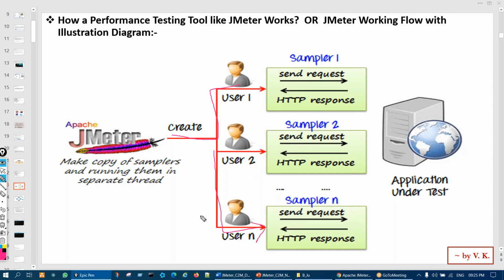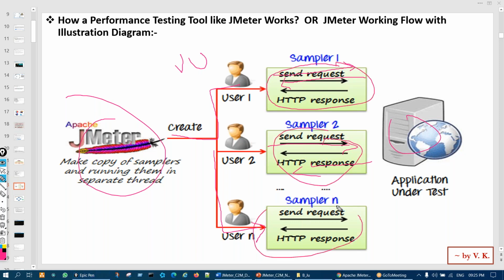Why do we call them virtual? Because they are tool generated. So n number of virtual users, and then they will be doing the real world user scenario with the application, right? So virtual user load generation, then performing the real world user scenario. All users will be doing that, and then they will be putting the load on the application.